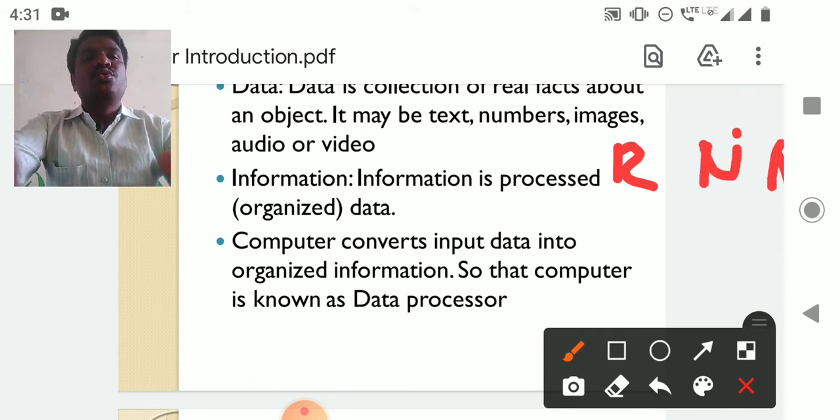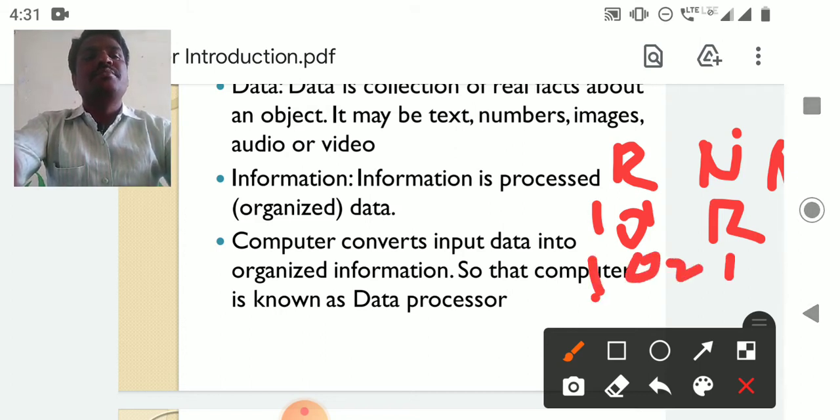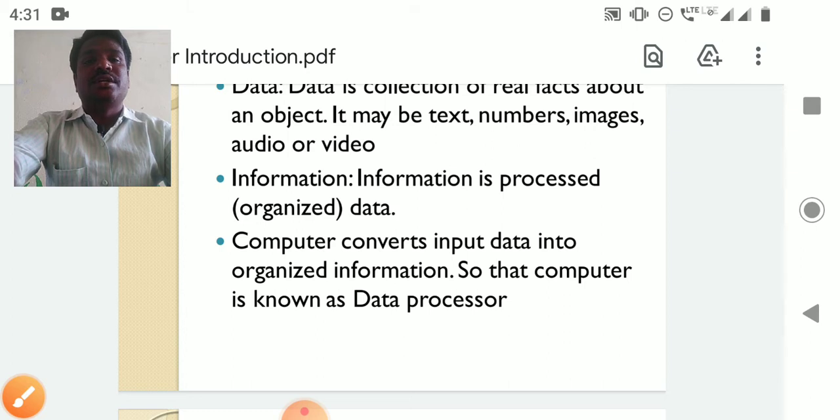Roll number is 101, name is Ravi, marks 50. Next roll number is 102, name is Ramu, marks 60. By organizing this data, we can generate any types of reports. I can get how many students got above 500 marks, how many students got above 700 or 800 marks. I can generate this type of data. So that is called information.